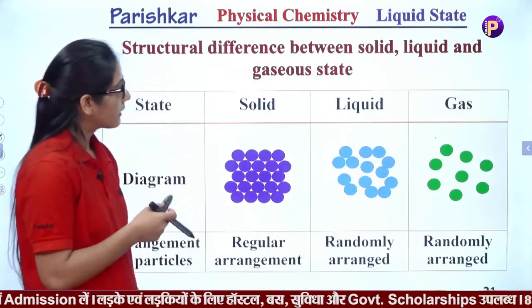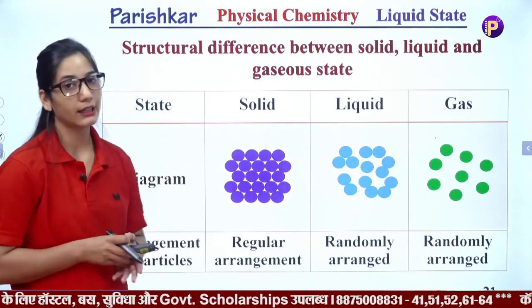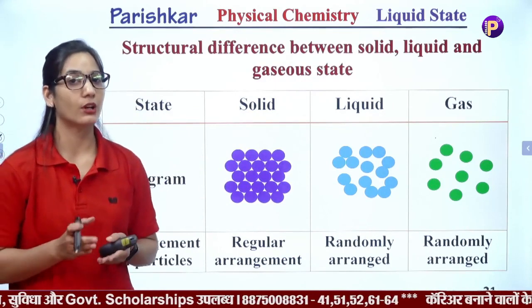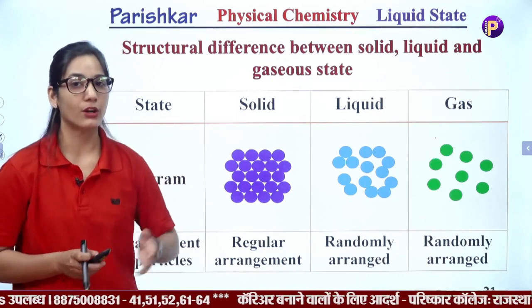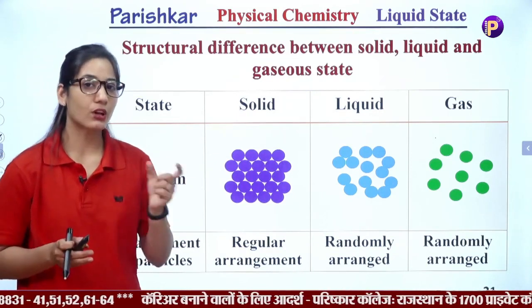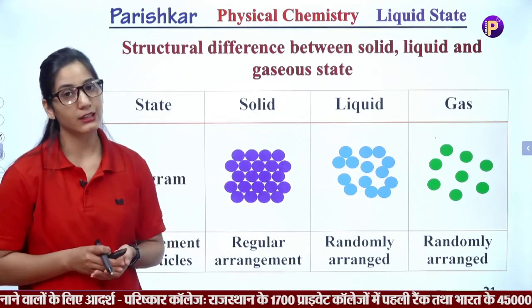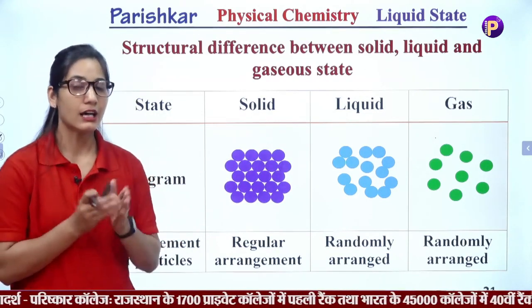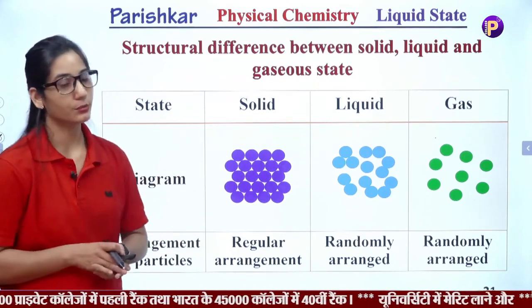Okay. Now the first topic of our unit is the structural difference between solid, liquid and gases. We'll discuss the individual properties of solids, liquids and gases. What we call solid, what we call liquid and what we call gases, we already discussed. Now take a look at the differences, how we will compare these properties across the different states of matter.